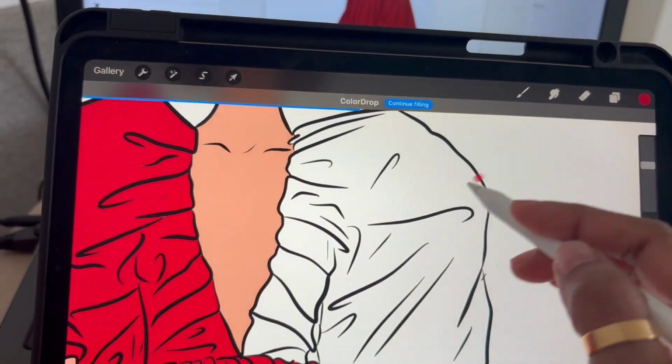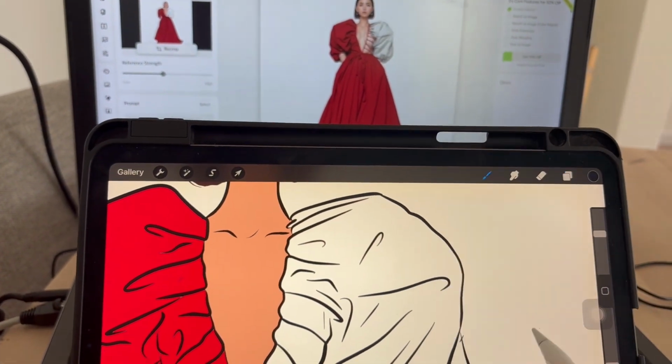And that's it. You've now connected lookfashion.ai to Procreate like a pro.